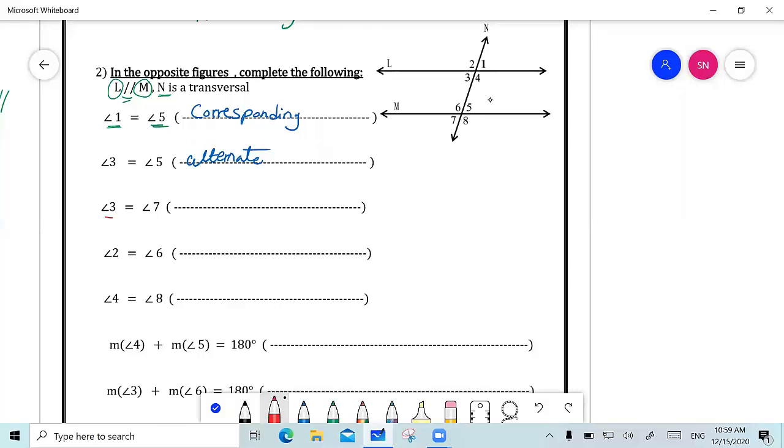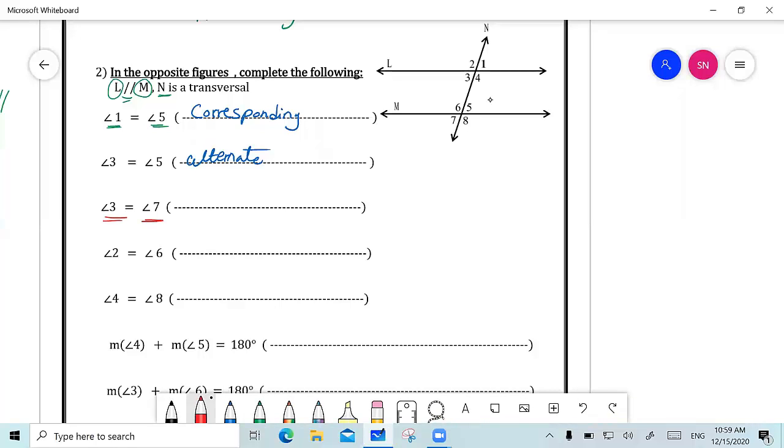Now, why is angle 3 equal to angle 7? Here is angle 3 and here is angle 7. Saif Munir? They are corresponding angles. Exactly. Thank you. Mute yourself, please.